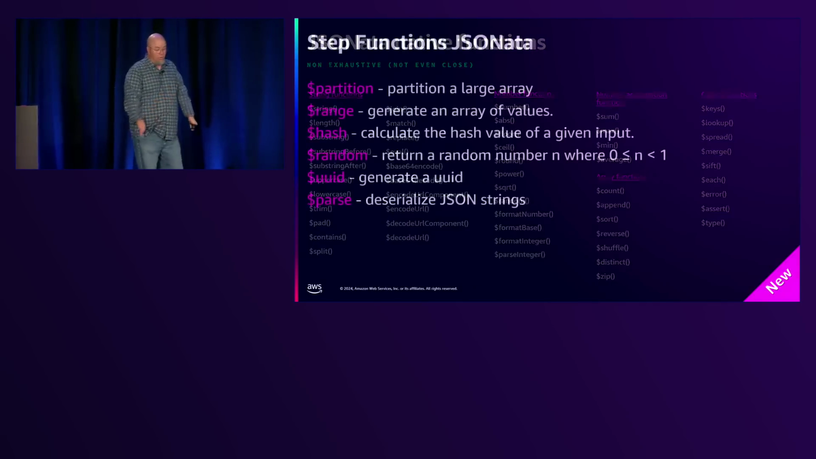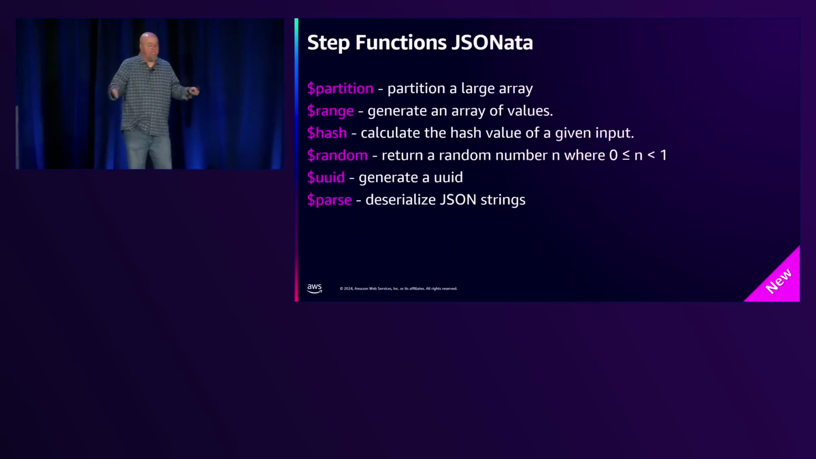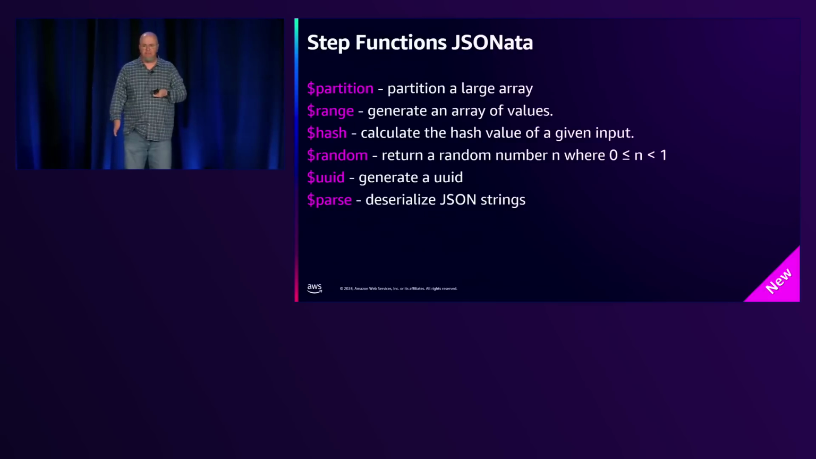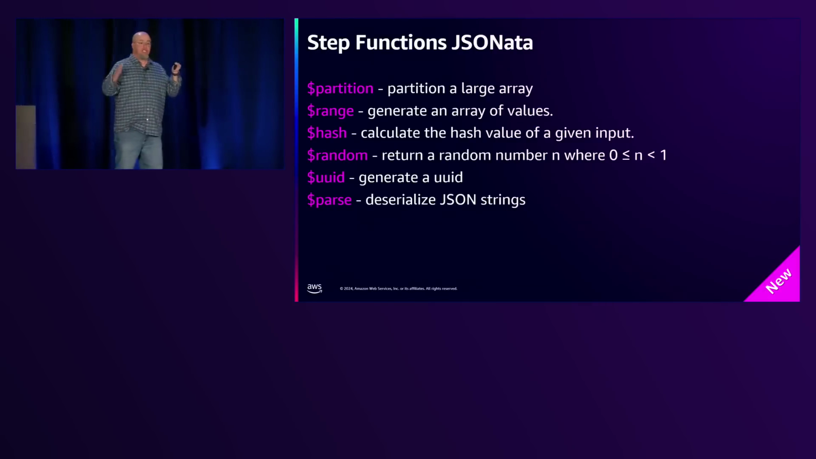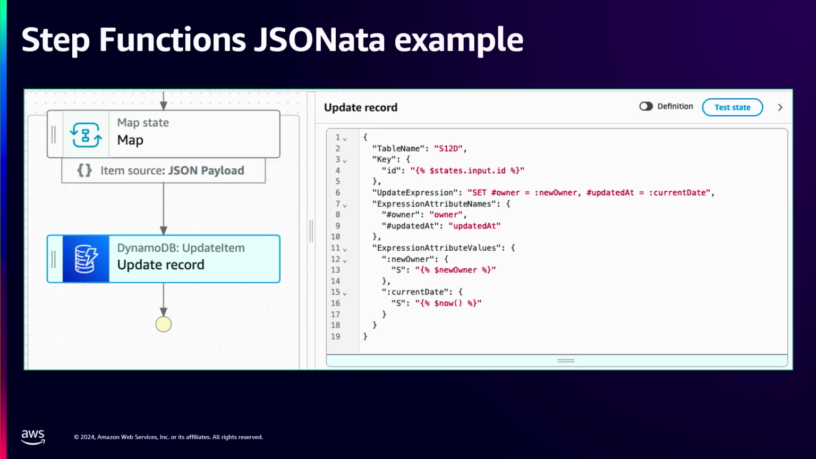But additionally, we've given you a replacement for the intrinsic functions. Right, we have partition, range, hash, random, UUID. Stop going to Lambda functions for UUID. Do it right in JSONata. Right? And then you have parse. Super excited about this. I'm going to show you a little bit of example, just some real basic ones.